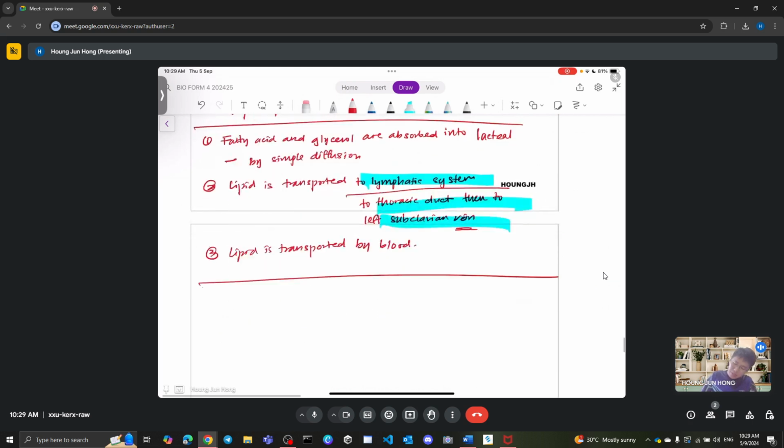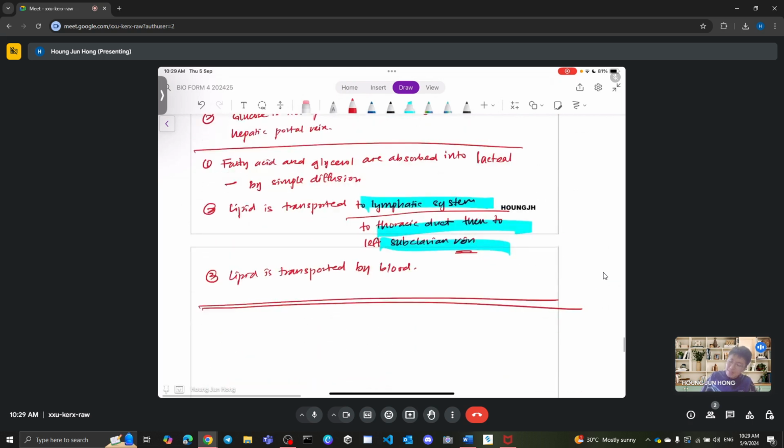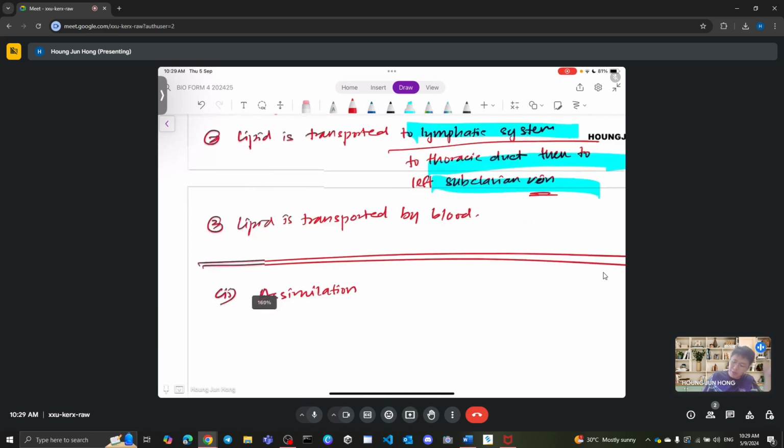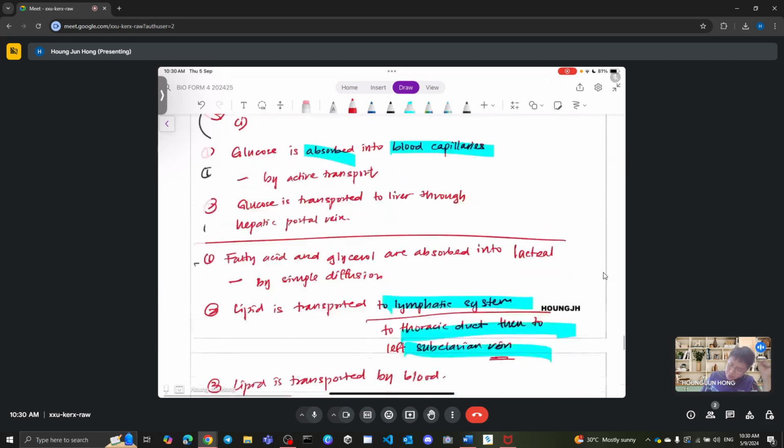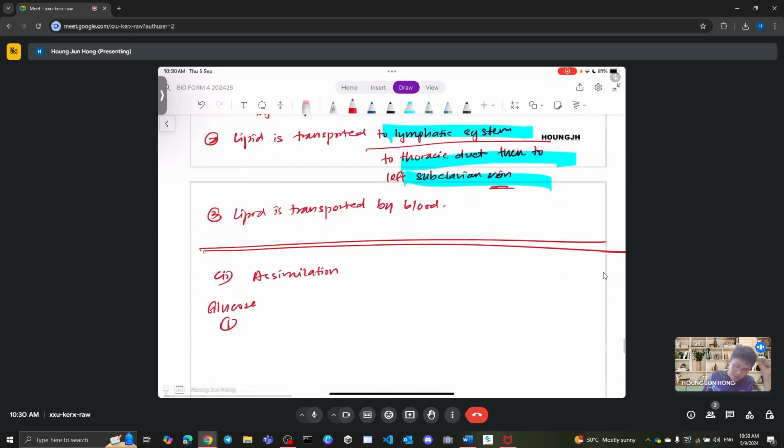Now moving on to the so-called assimilation. Second question, we talk about assimilation. I think this one is even simpler. It is literally whatever you learned. Again, like I said, nothing kebat. Let's say first one, glucose. For glucose, basically, glucose is used for cellular respiration. Very simple. The simple answer.